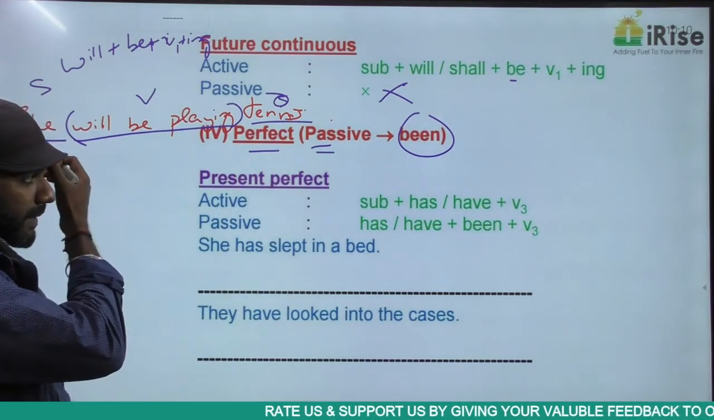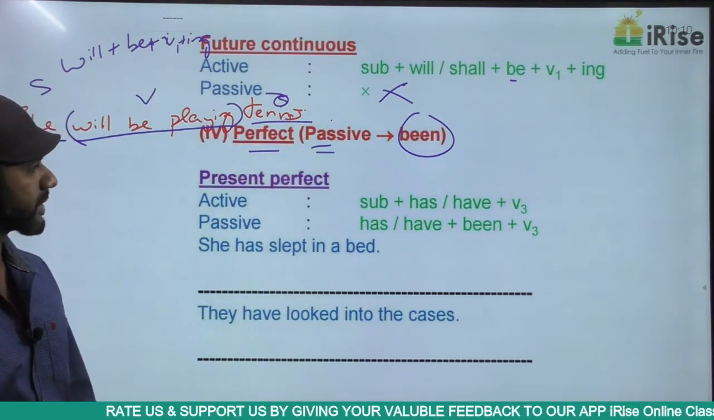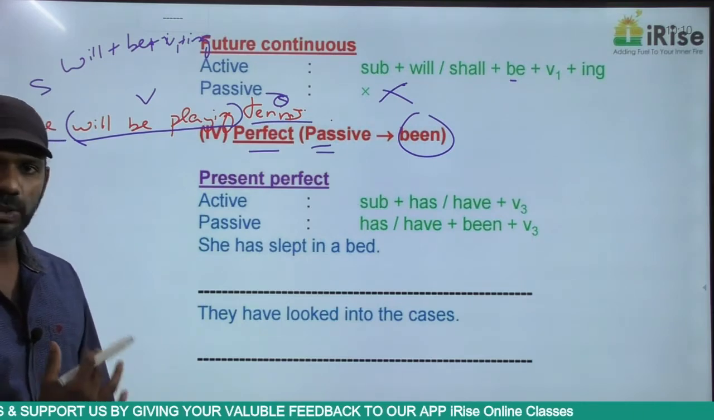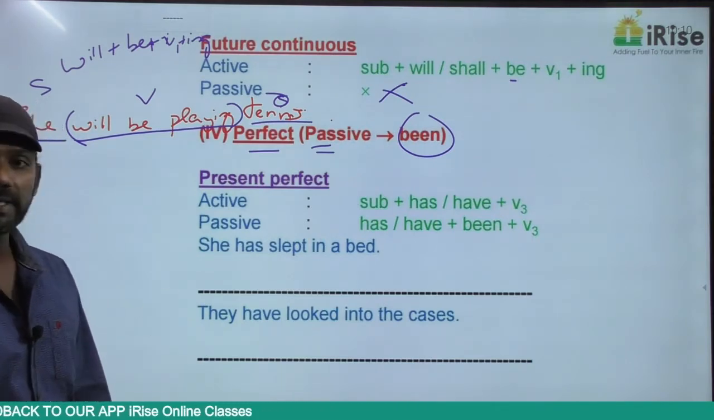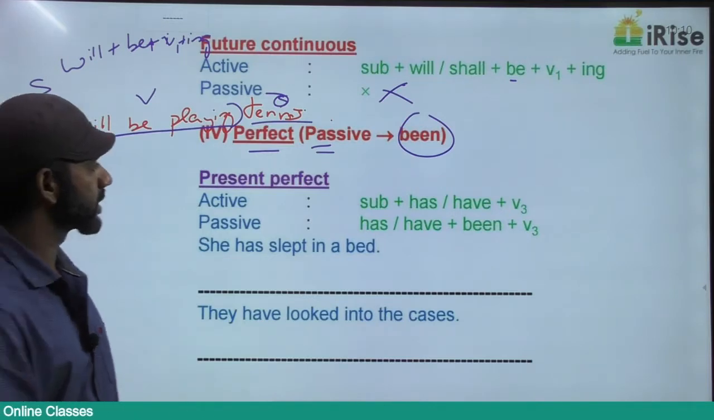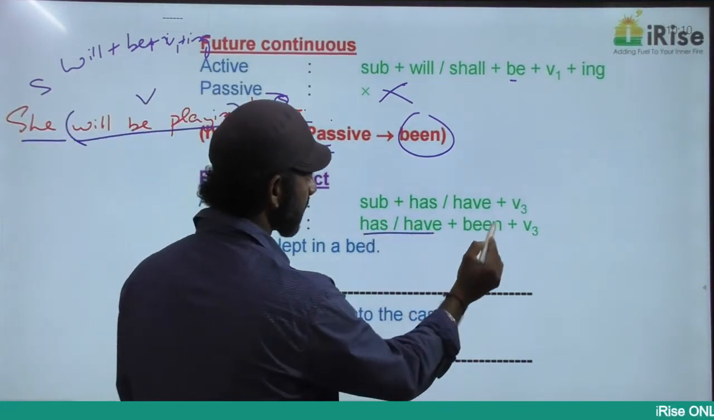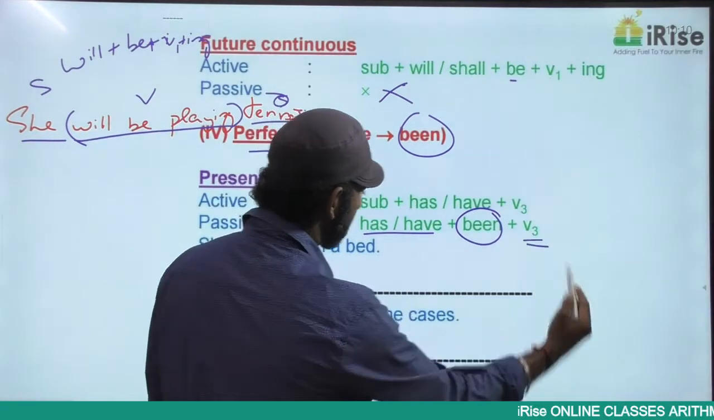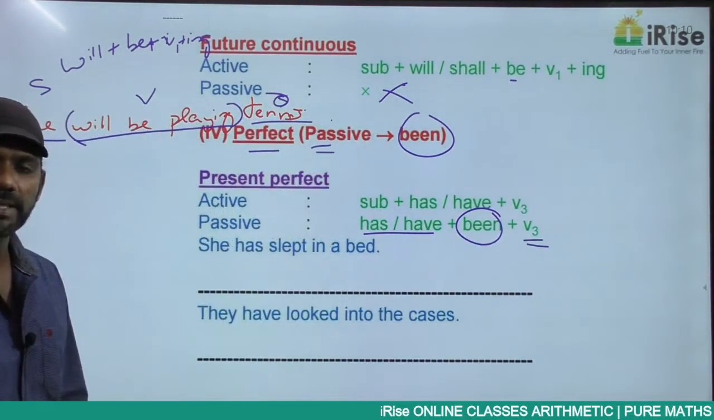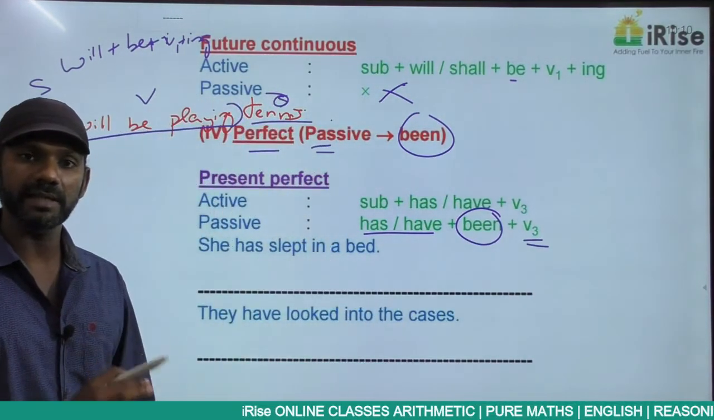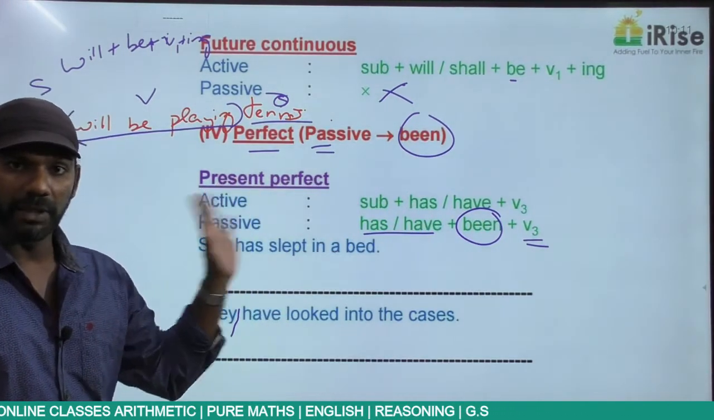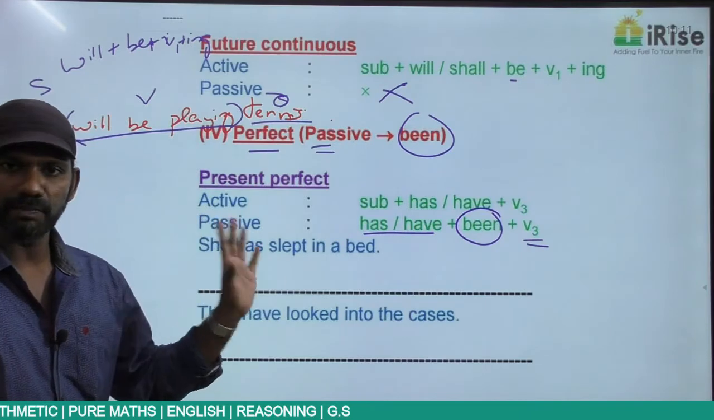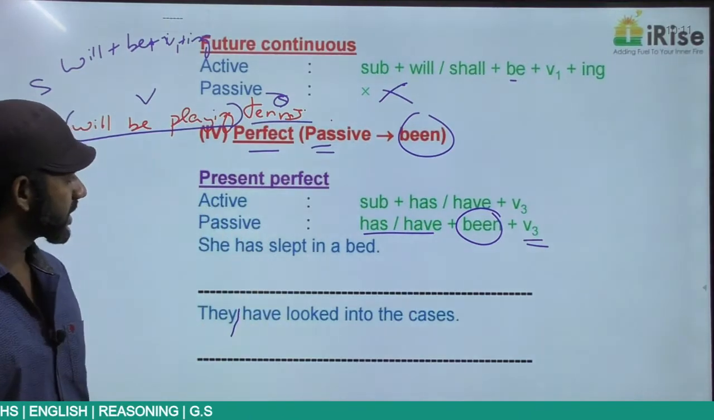The structure of present perfect in the active voice is subject plus has/have plus V3. We have discussed in the topic tenses. The structure of present perfect in the passive voice is has/have plus been plus V3. Has/have plus been plus V3 is present perfect in the passive voice. Been because it is perfect tense, V3 because it is passive voice. Clear? Come to the statement.